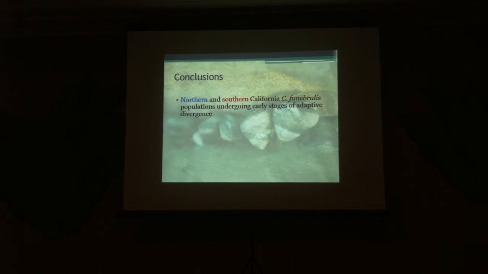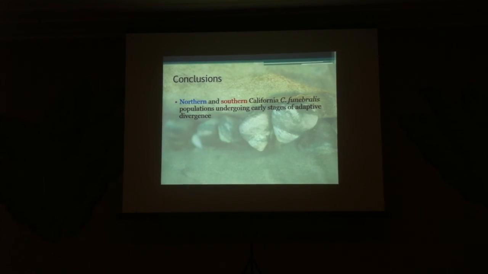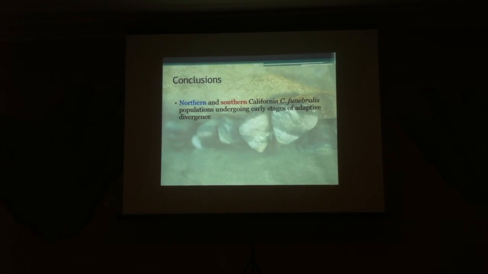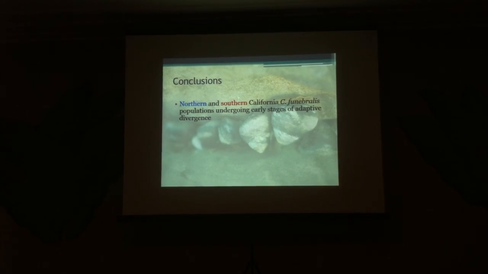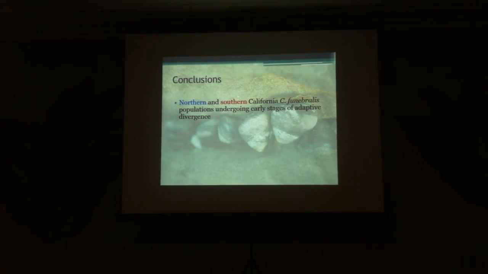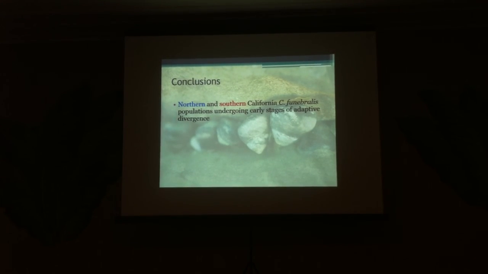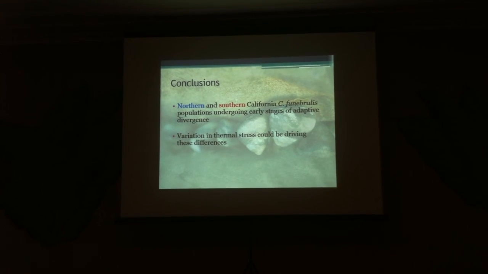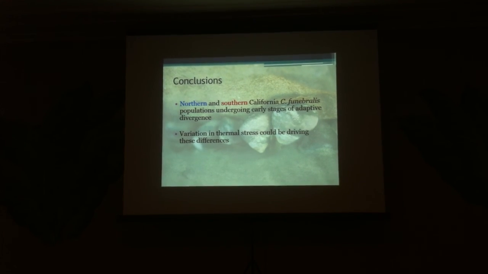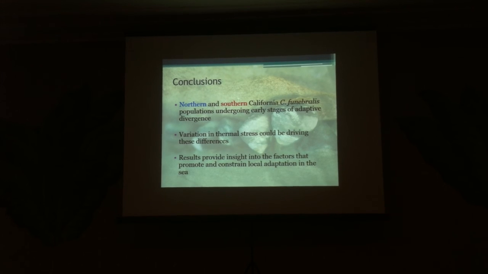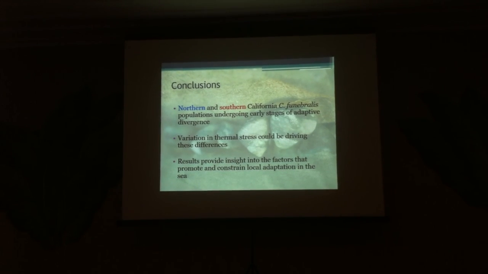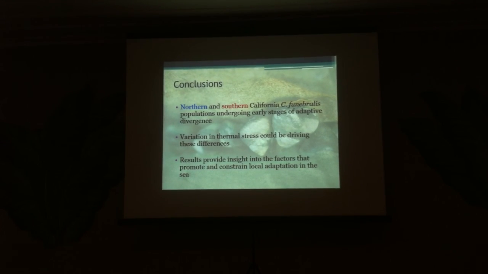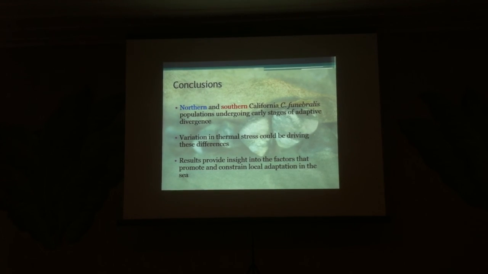So all this data together indicates that northern and southern California populations are undergoing the early stages of adaptive divergence, as evidenced by this genome-wide population homogeneity punctuated by strong genetic differentiation at several potentially ecologically relevant loci. Given the function of the genes that we identified as potentially under selection, we think that variation in thermal stress could be driving these differences. And lastly, more generally, these results also provide insight into the factors that promote and constrain local adaptation, especially in a marine invertebrate like this with pelagic larvae and no previously identified population structure.